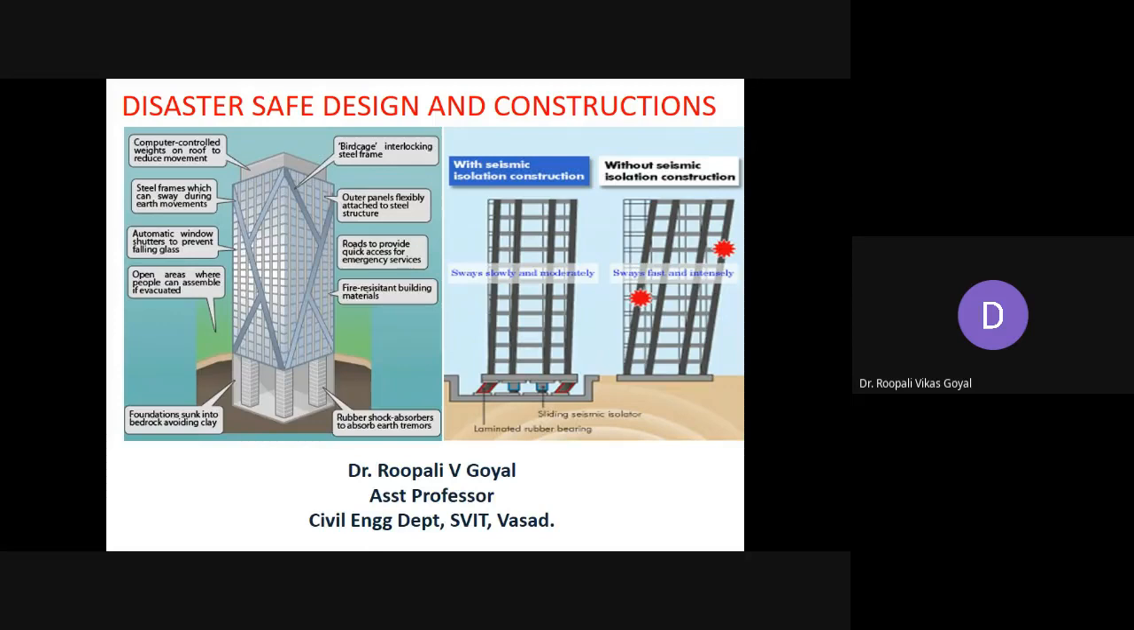So students, today we are going to discuss the structural mitigation part for a particular disaster, and that is called disaster safe construction and design. This disaster safe design and construction is more or less related to your structural mitigation aspect. For different disasters, we will be seeing which kind of design, construction and provisions can be adopted to make it disaster proof or disaster safe.